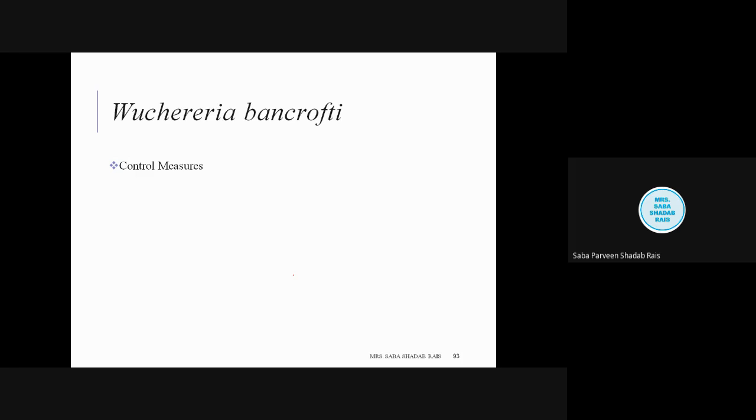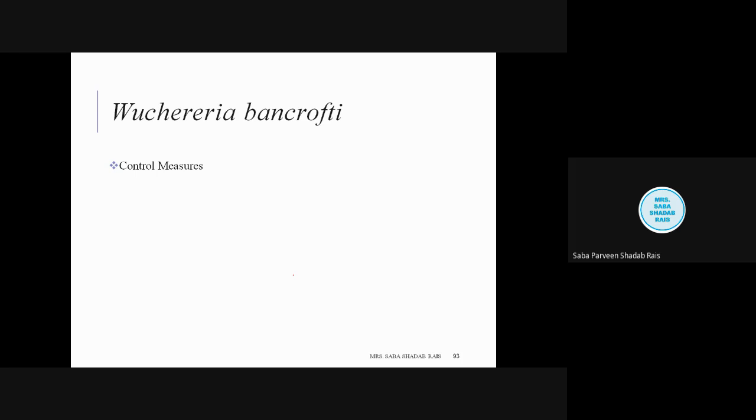Now what are the natural repellents? We are also learning botany, right? So we know plants have some secondary metabolites. Why do plants produce secondary metabolites? So that their nutrition should not be stolen by other animals, like insects, the nutrition which they have made with so much effort for their own benefit and their own growth. And what do the animals do? They just steal their nutrition. So plants prepare a special type of chemical. That chemical is known as a secondary metabolite. Sometimes these secondary metabolites have a special repellent property.